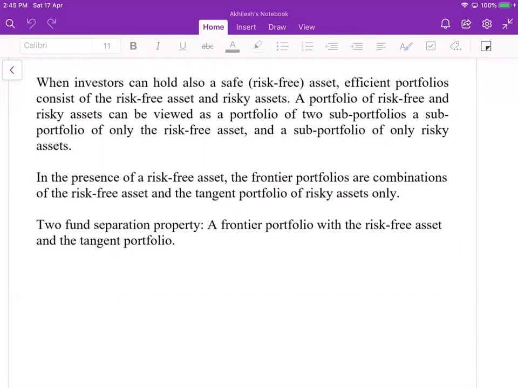In the presence of a risk-free asset, the portfolio frontier is a combination of the risk-free asset and the tangent portfolio of risky assets only. This is called two fund separation: the portfolio frontier with the risk free asset and the tangent portfolio.